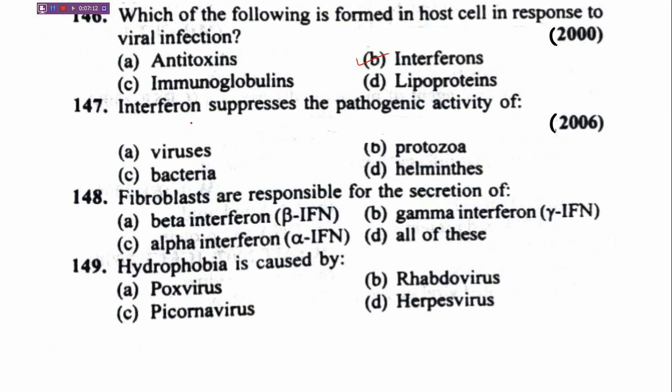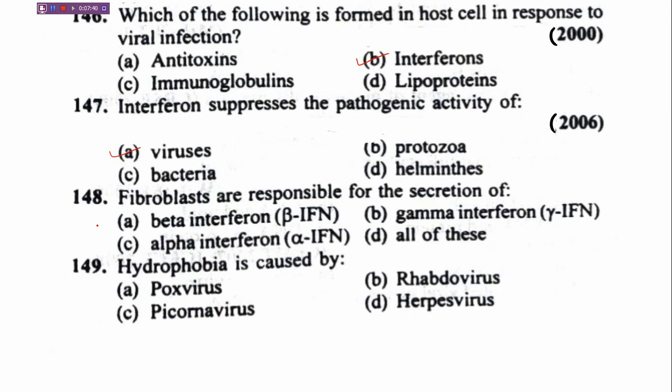Next question, interferon suppresses the pathogenic activity of A, virus; B, protozoa; C, bacteria; D, helminths. Correct answer is virus. So we can see that interferons are an important topic in viruses, and many questions have been framed from this one thing. So make sure you prepare it well.